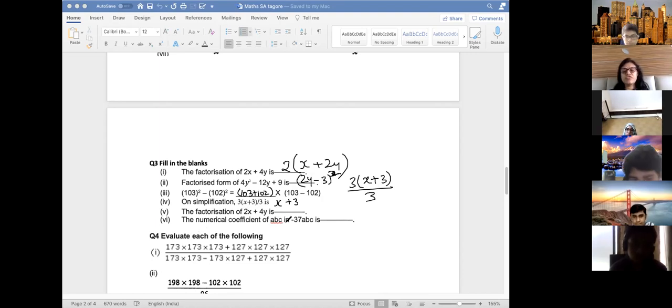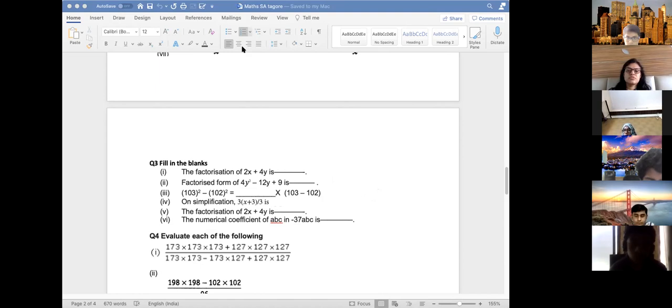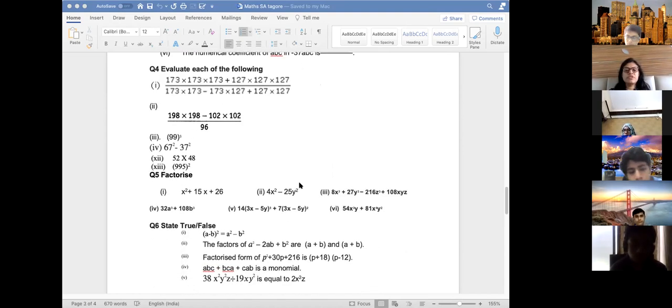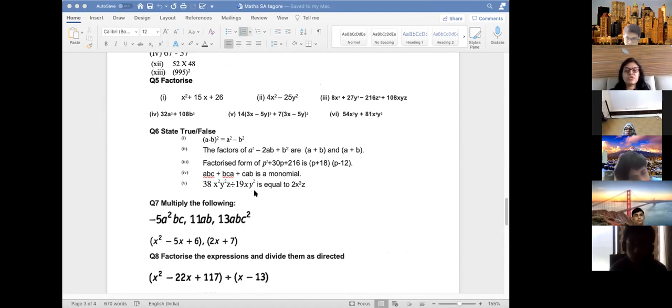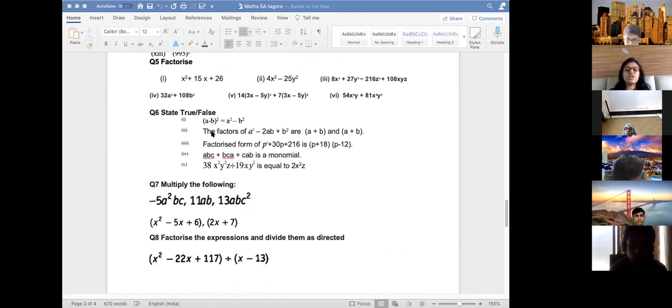Numerical coefficient of ABC in this is what? What is it? Minus 37. Minus 37. Okay. These are simple questions. The question paper is very simple. Simple types of questions only you will get, but conceptual questions you will get.